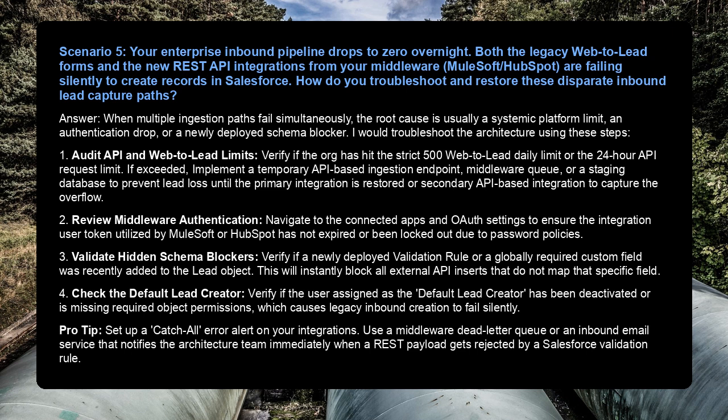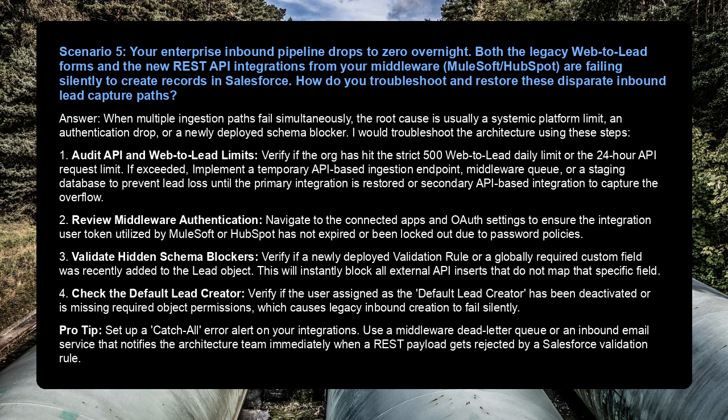Verify if the org has hit the strict 500 web-to-lead daily limit or the 24-hour API request limit. If exceeded, implement a temporary API-based ingestion endpoint, middleware queue, or a staging database to prevent lead loss until the primary integration is restored, or a secondary API-based integration to capture the overflow.